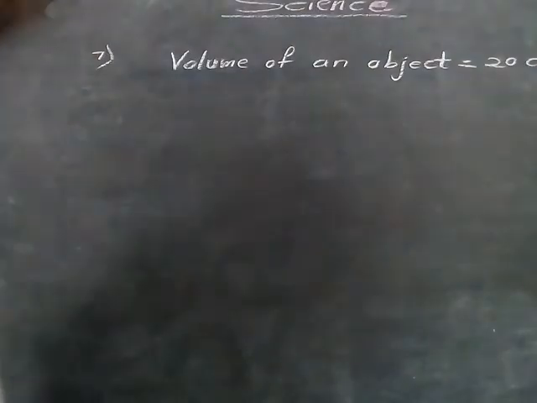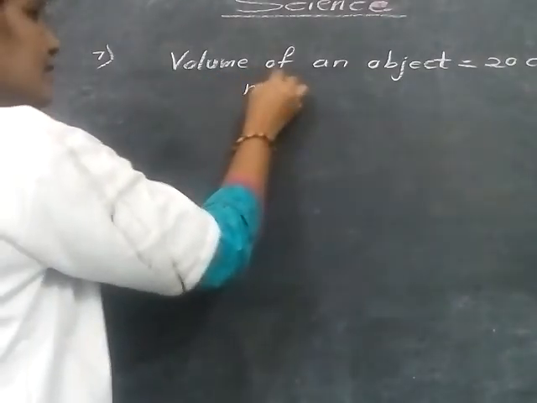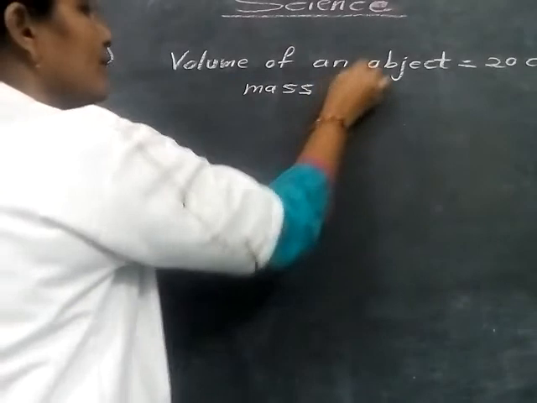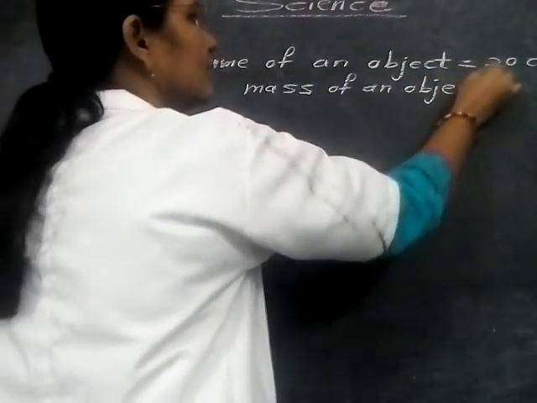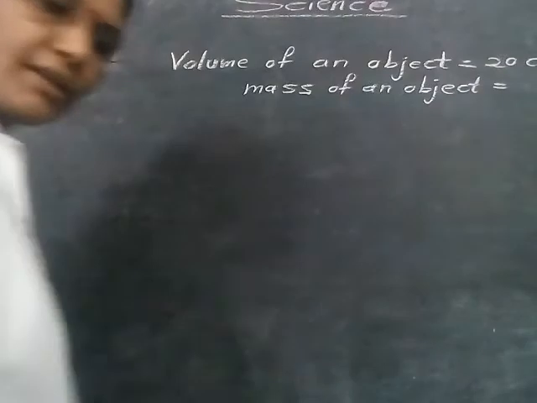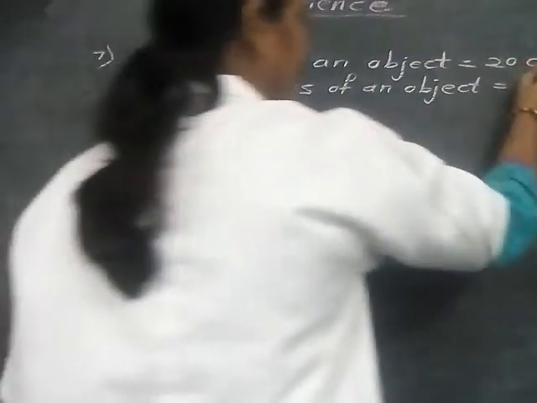Now what is again given? Second is the mass of the object. Mass of an object is 50 gram.